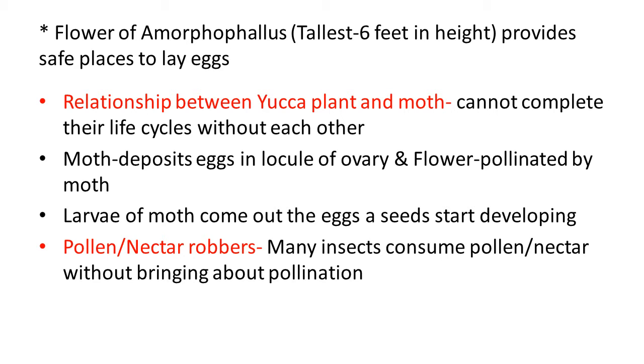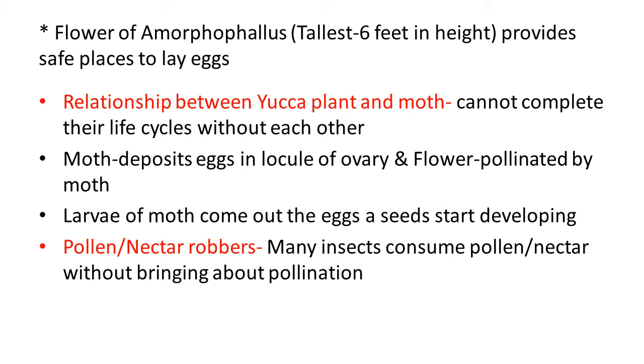So this way, when animals or insects visit any flower, the flower benefits, it gets pollen grains for fertilization purposes. Vice versa, animals or insects are also benefited from the flower, they get nectar. Some other examples are also there.